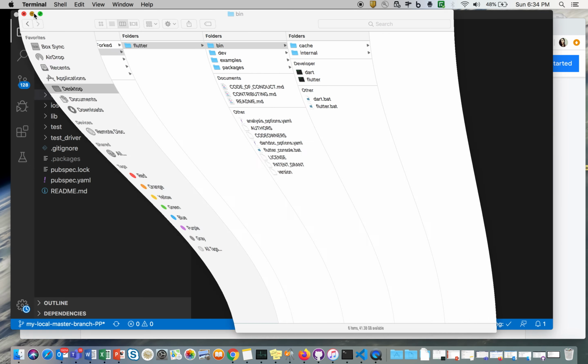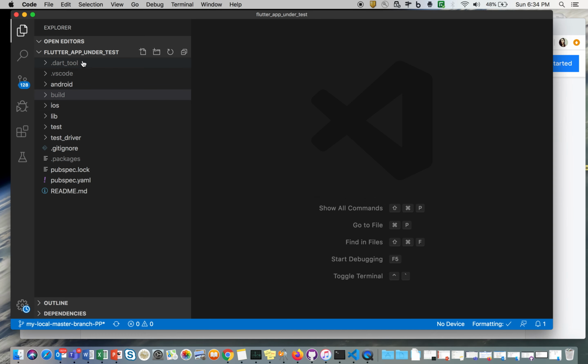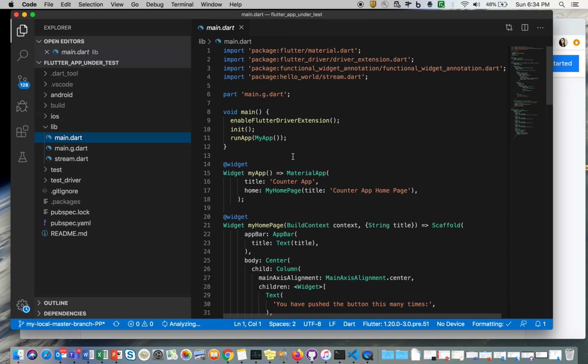Now let me quickly go to the framework architecture. If you see, this is the framework architecture. There are two main files in Flutter. One is this: inside the lib folder there is something called main.dart.